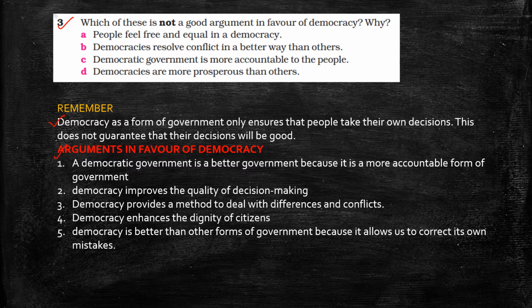And you must remember arguments in favor of democracy. First one is, a democratic government is a better government because it is a much more accountable form of government. Second point is, democracy improves the quality of decision making. Third point is, democracy provides a method to deal with differences and conflicts. Fourth one is, democracy enhances the dignity of citizens. And fifth one is, democracy is better than other forms of government because it allows us to correct its own mistakes. Now coming to the question, which of these is not a good argument in favor of democracy and why?